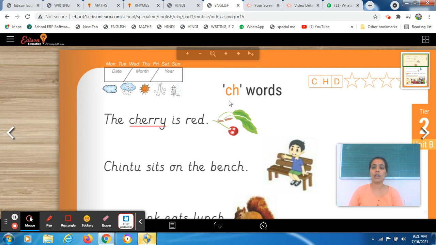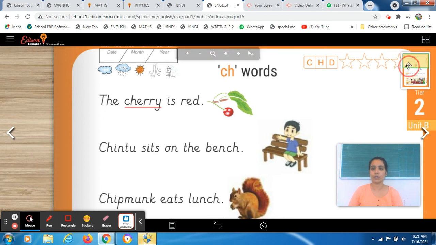Okay, so let's start with today's concept. The caption over here is CH word, and the formation is very similar to the previous one. In Unit A also, we followed the same pattern, the same format. One day I introduce the blend sound, the next day we do the written practice of the words we read earlier, and then we do the passage reading.